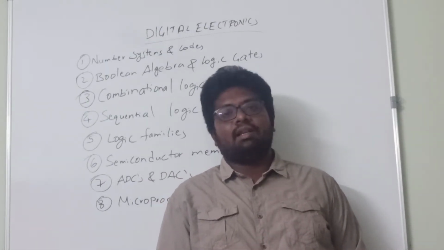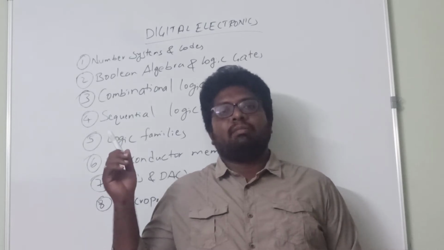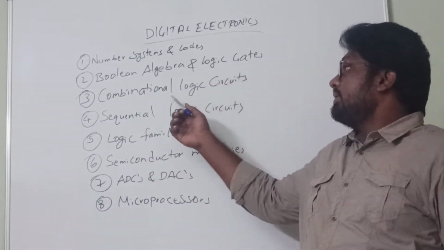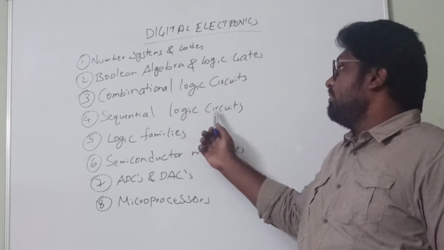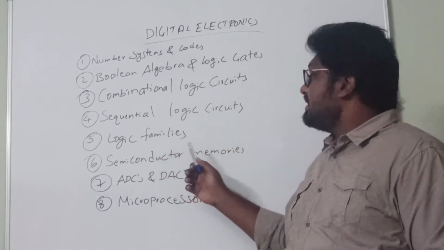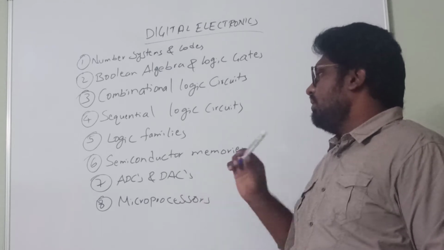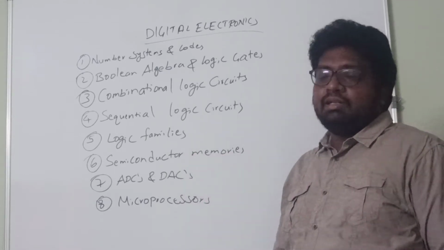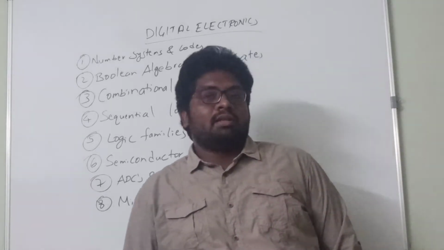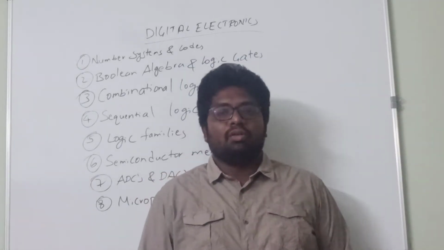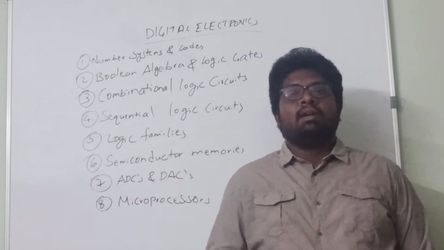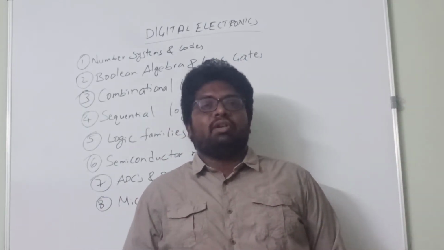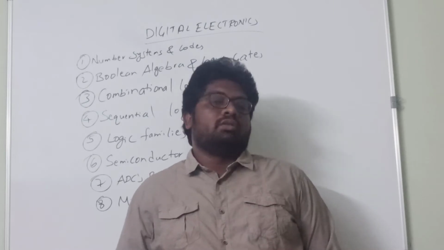Under digital electronics, we are going to study number systems and codes, Boolean algebra and logic gates, combinational logic circuits, sequential logic circuits, logic families, semiconductor memories, analog to digital converters and digital to analog converters, and microprocessors. Well, before getting into the course, let us discuss a brief overview of the course digital electronics and what are the topics that we are going to cover in this course.